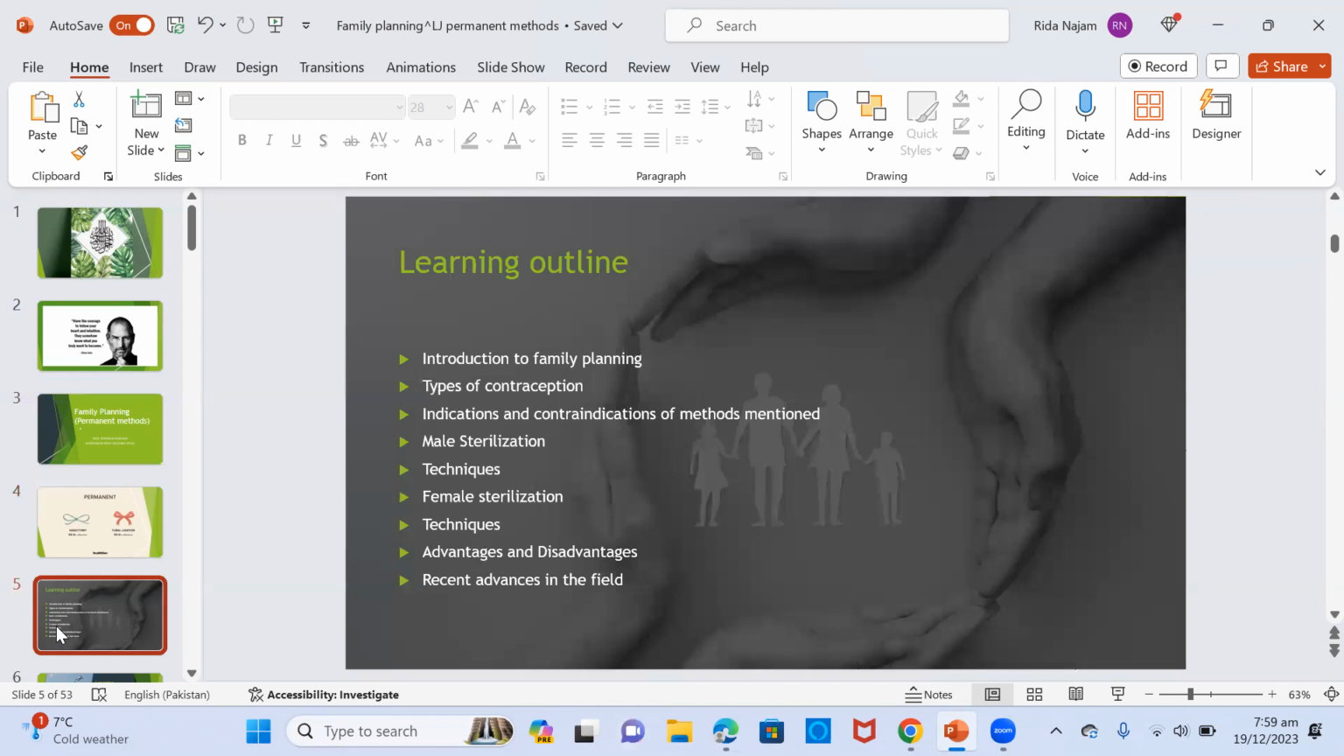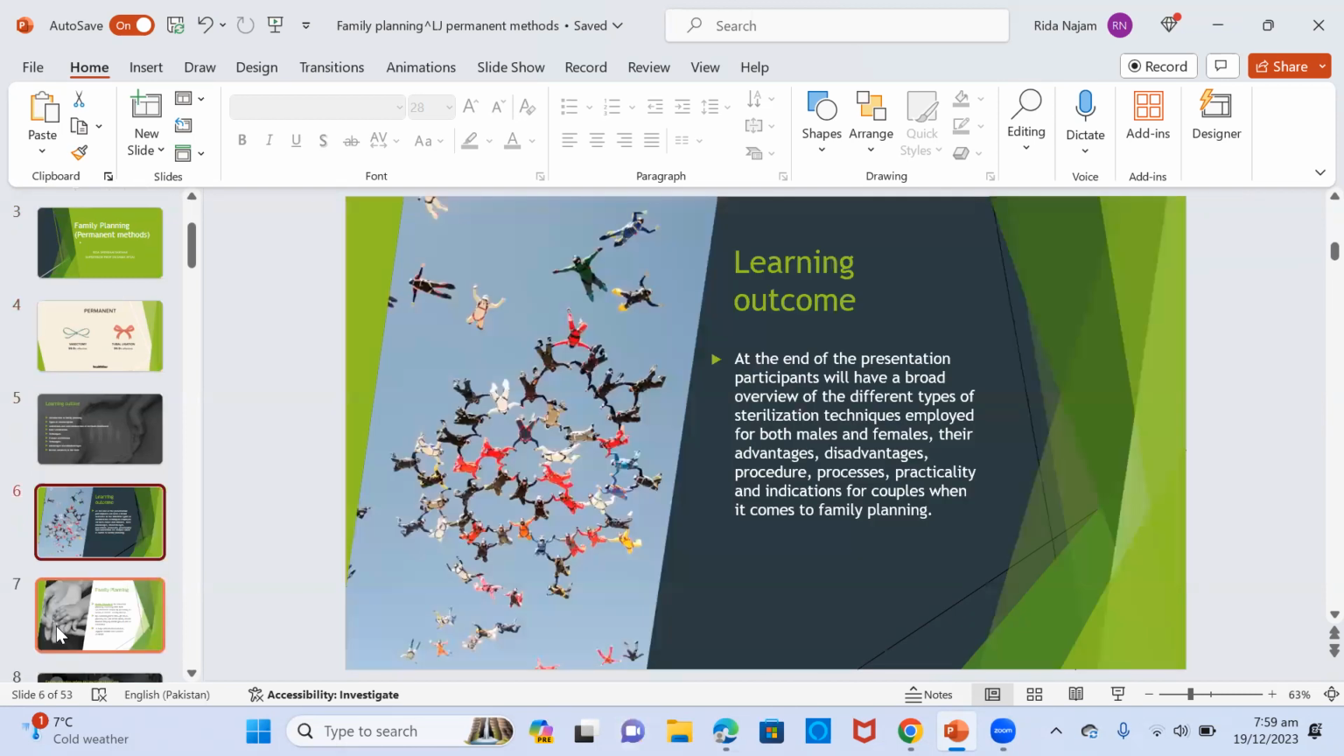Learning outline for today: introduction to family planning, types of contraception, indications and contraindications of methods mentioned, male sterilization techniques, then female sterilization techniques, advantages, disadvantages, and recent advances in the field. Learning outcome: at the end of the presentation, participants will have a broad overview of the different types of sterilization techniques employed for both males and females, their advantages, disadvantages, procedure, processes, practicality, and indications for couples when it comes